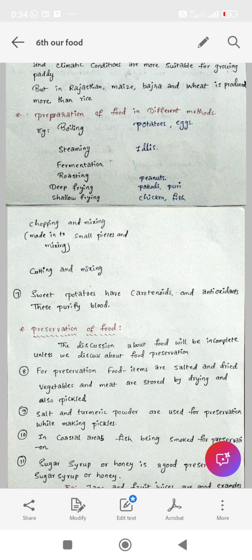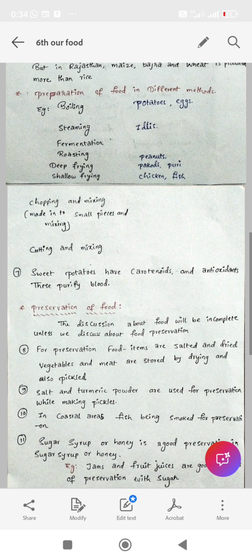So by boiling, potatoes and eggs are prepared; by steaming, idlis are prepared; by fermentation we prepare curd; by roasting we prepare peanuts; by deep frying we prepare pakodi and puri; by shallow frying we prepare chicken and fish. So here a keyword is used: chopping. This chopping keyword is very important for your TET and DSC. So here chopping means nothing but made into small pieces.